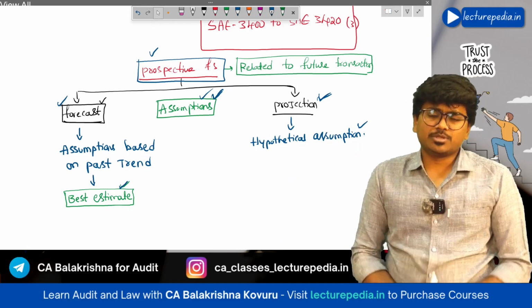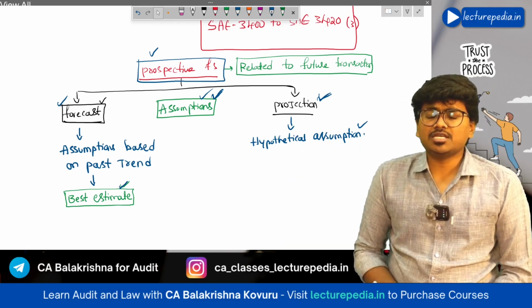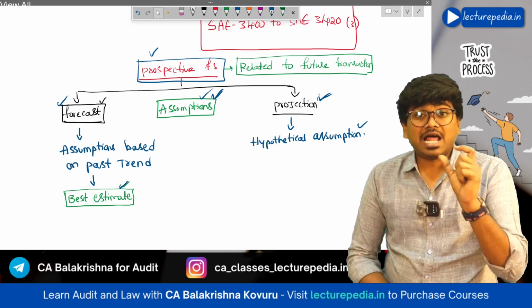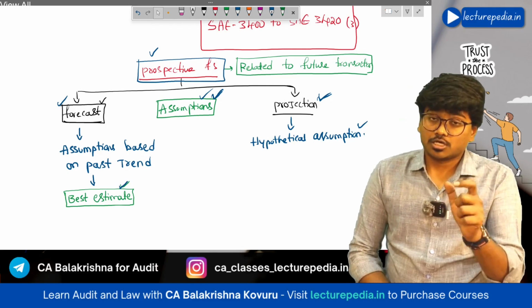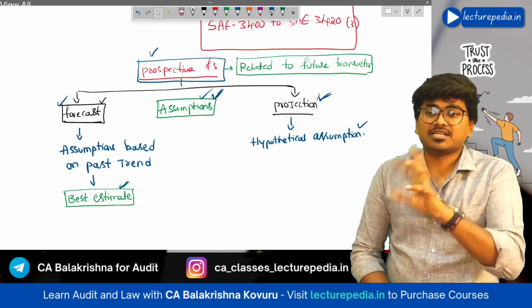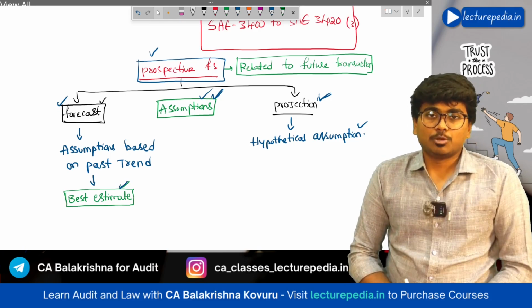What is the difference between forecast and projection? Generally, prospective financial information is prepared based on assumptions. The type of assumption you are taking is the difference between forecast and projection.